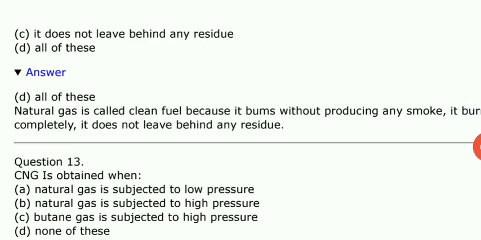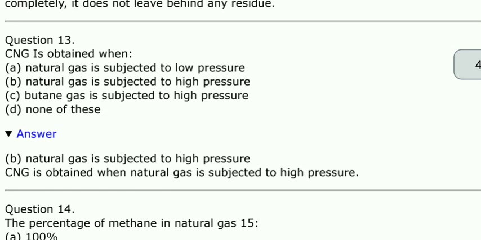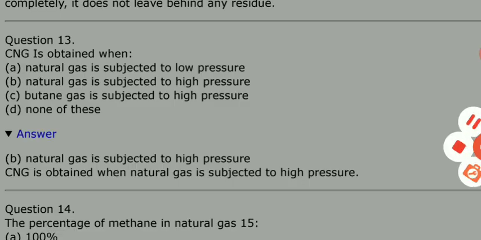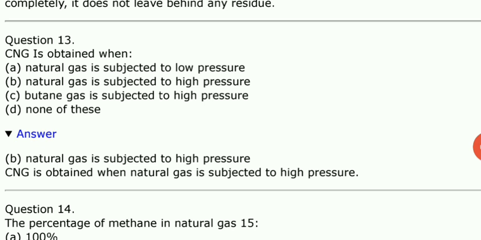All right, now beginning with the next part. CNG is obtained from what? CNG is obtained when natural gas is subjected to low pressure, or natural gas is subjected to high pressure. Yes, high pressure. Now why high pressure?